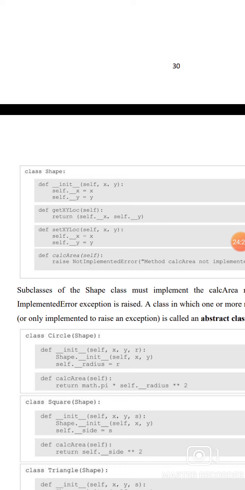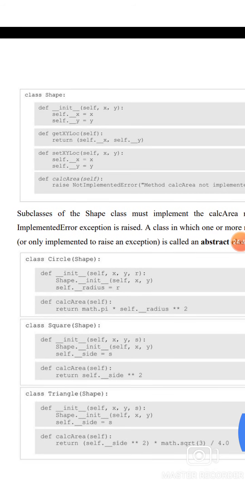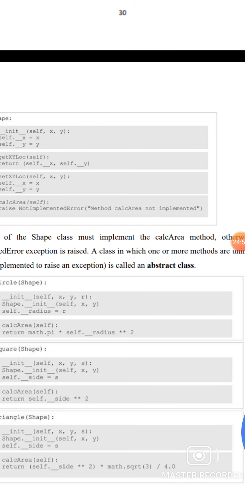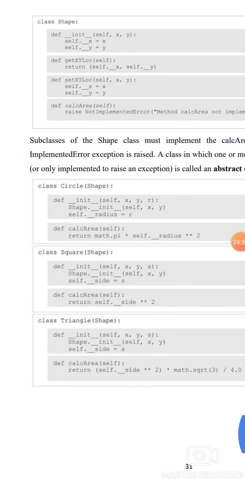Class Shape: def __init__(self, x, y): self.x = x, self.y = y. def get_xy_loc(self): return self.x, self.y. def set_xy_loc(self, x, y): self.x = x, self.y = y. Define calc_area(self): raise NotImplementedError, the method calc_area is not implemented.